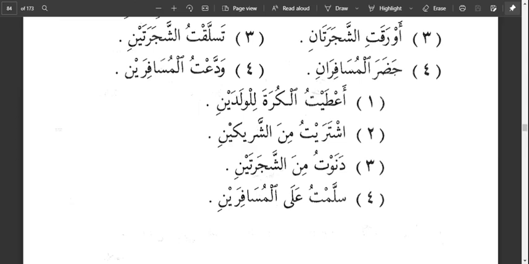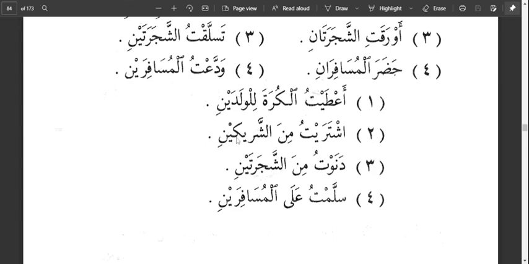The next example is ishtaraitu min ash-sharikain. I bought from the two opponents or the two rivals. So mina is part of the huruful jar. So mina is a harfu jar, for a noun, it makes the noun majrur.